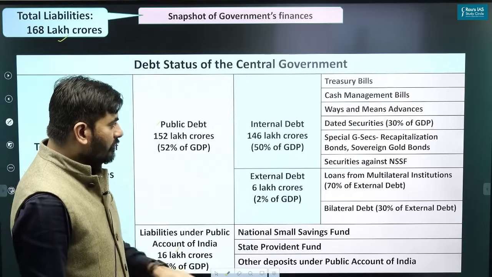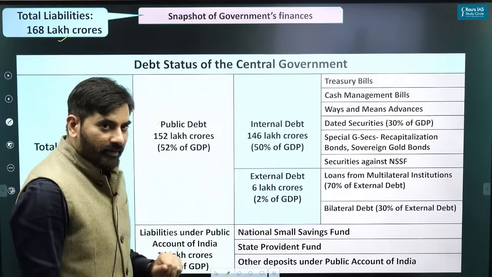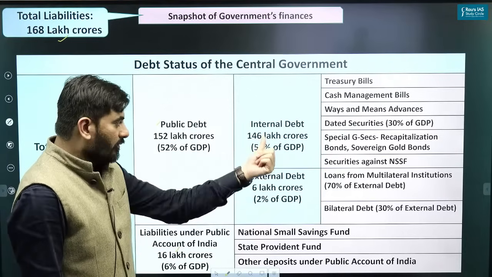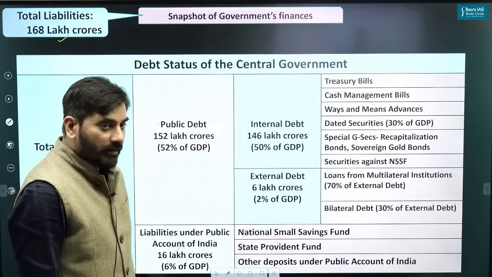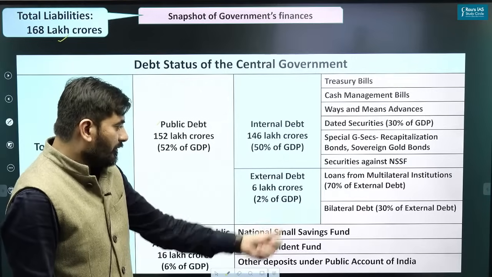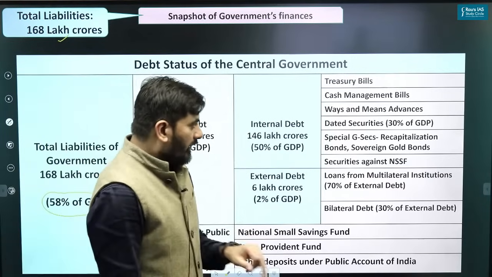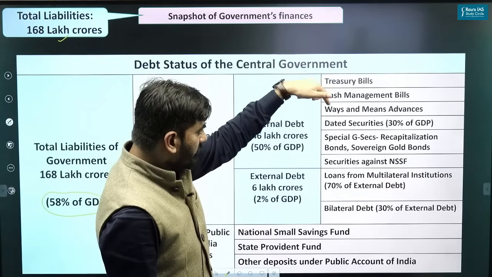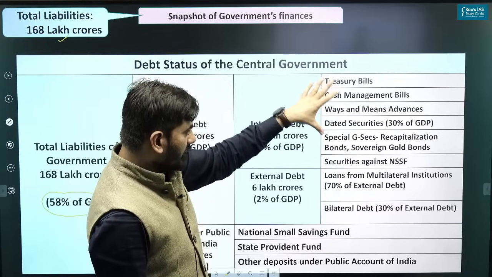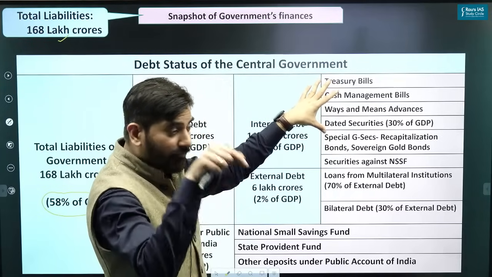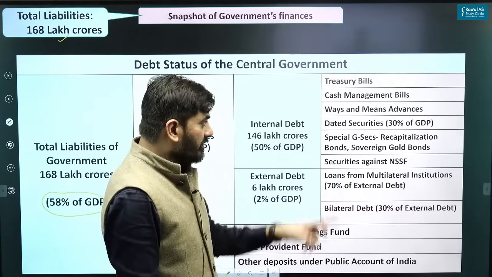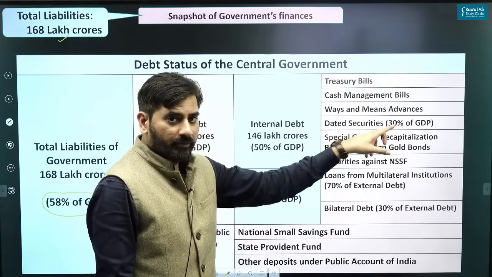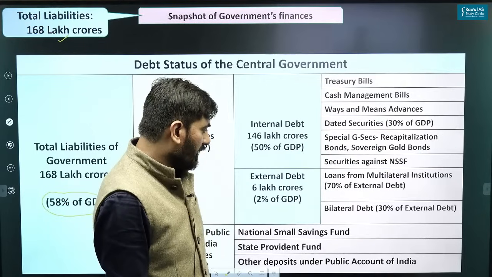Public debt has two parts: internal debt and external debt. You can see between these two, the internal debt is much higher, 50% of GDP. External debt is just 2%. Internal debt has 1, 2, 3, 4, 5, 6 components. This is how the government borrows money within India. And no wonder the majority of government borrowings are through dated securities. This accounts for the highest share.